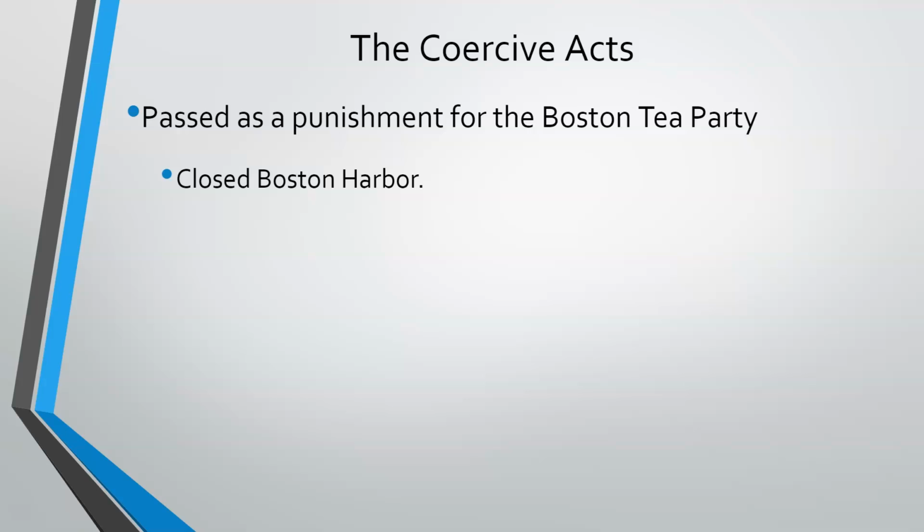Now, think about the economy of New England. Their economy is based on shipbuilding, fishing, whaling. They're very sea-based. So imagine how many people lost their jobs because Boston Harbor was closed. And the bill stated that the harbor would stay closed until the tea that was destroyed was paid for.